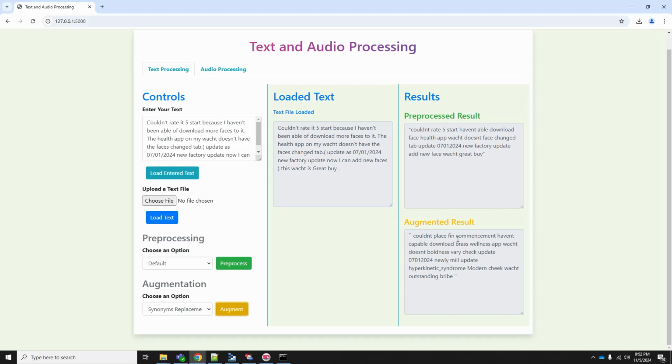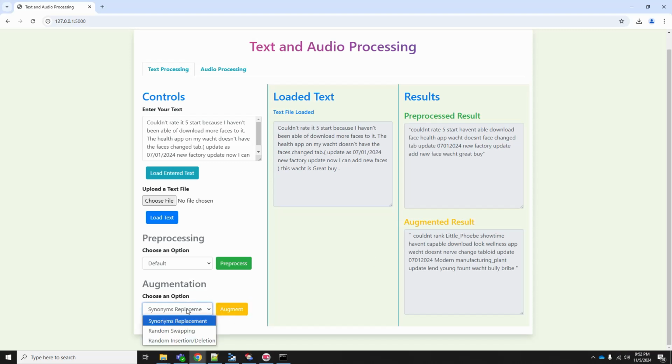Like couldn't place a fin commencement have been capable download brass wellness app watch does not boldness very check update new mile update hyperkinetic syndrome modern check watch outbrand bribe. So this is basically replaced with certain synonyms. Like when I click again, it is going to change. So this is how we can increase the number of data sets in our data whenever we have very low numbers or something like this.